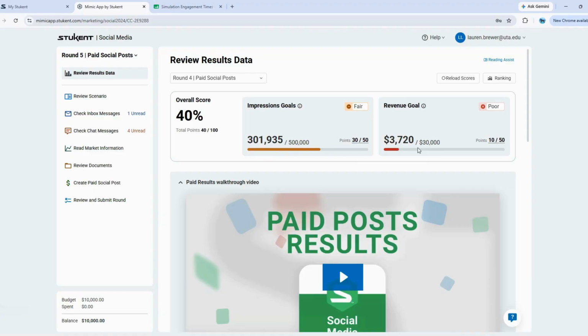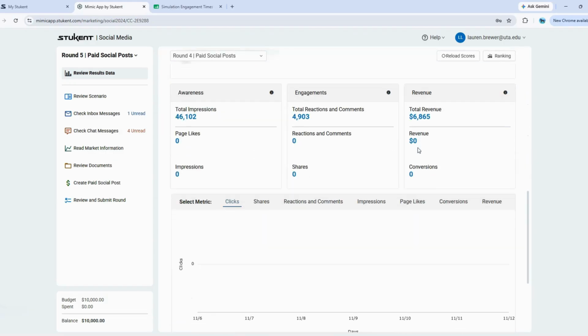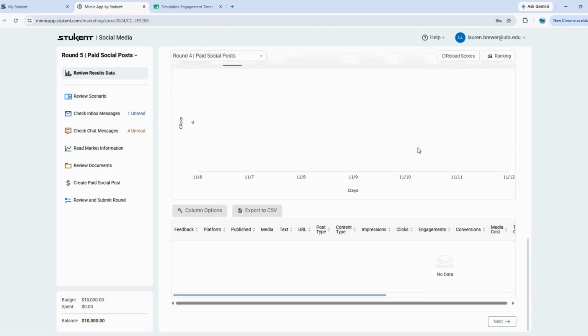When we start round 5, we will review the results of this round, and then we will make new posts for round 5. All right. I hope your guys' round 4 went better than mine, and I will see you back here for round 5.